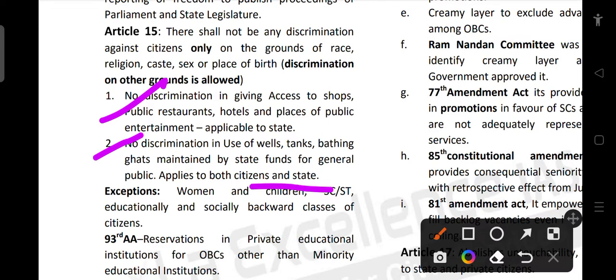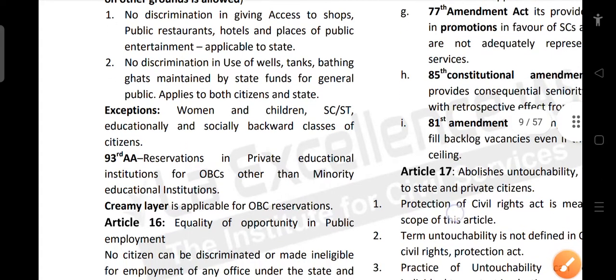And then there are certain exceptions like women, children, SC, ST, SEBC, that is socially and educationally backward classes. For their empowerment, government can make some special provisions or reservations. That is why we have women reservation, SC, ST reservation in certain places, right?